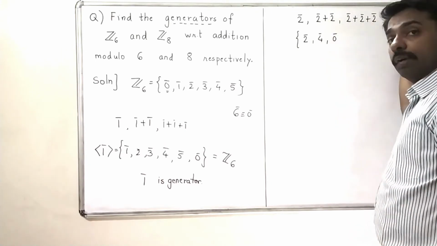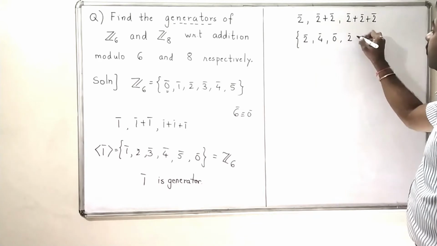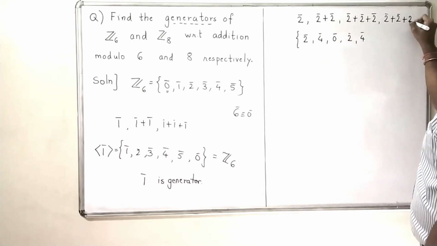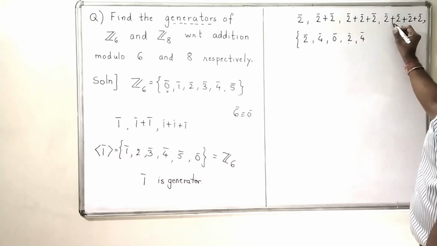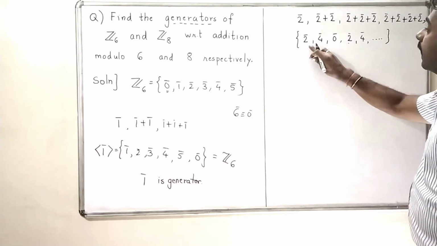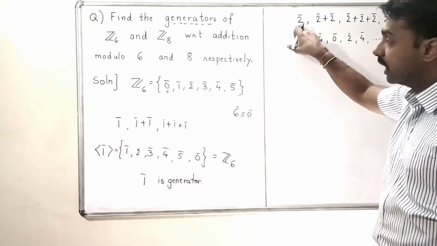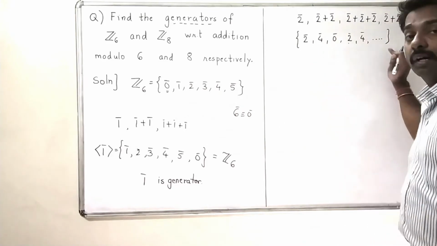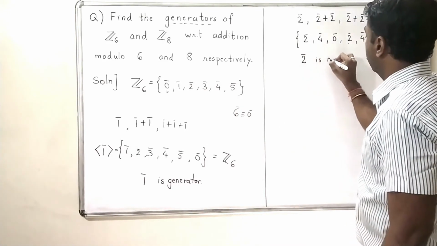If I add it 4 times, I will again get 2 bar, because this is 6 bar plus 2 bar, which is again 2 bar. So this list will go on repeating. I will not get all the elements of Z6. So 2 bar will never be able to generate 1 bar, 3 bar and 5 bar. So 2 bar is not a generator.